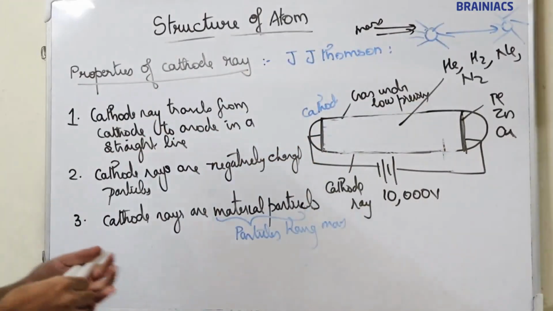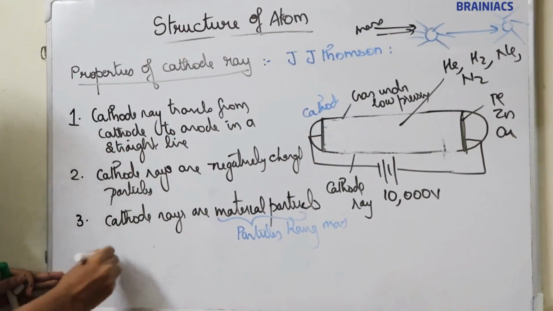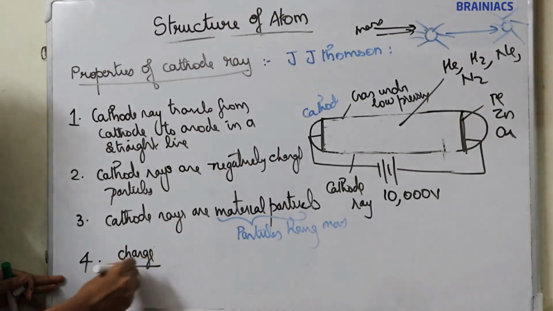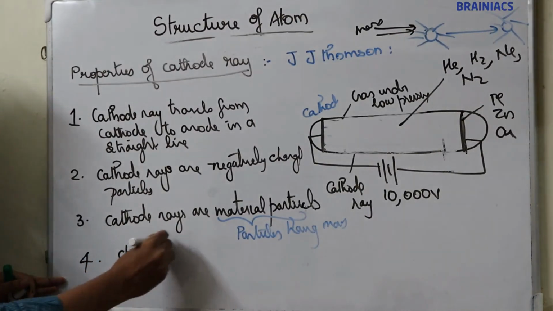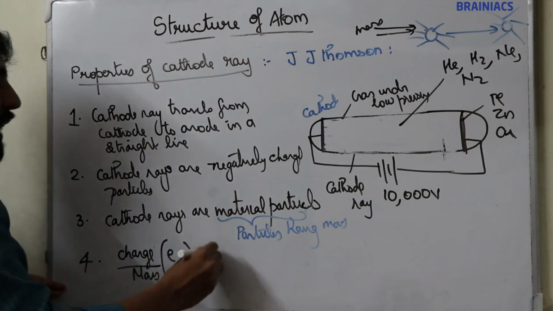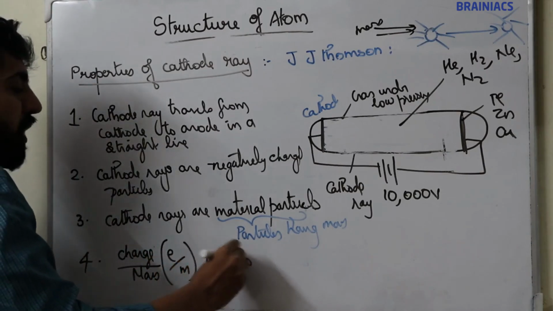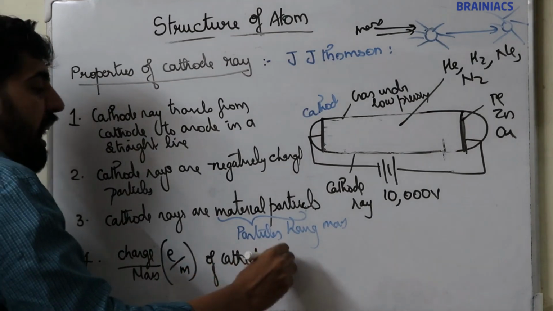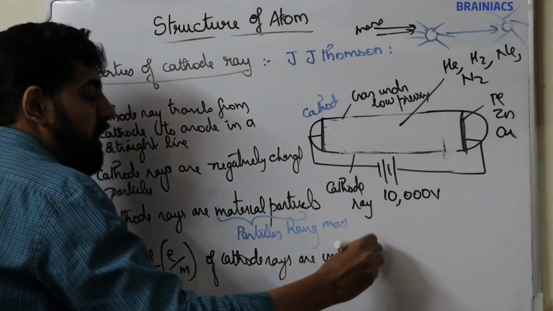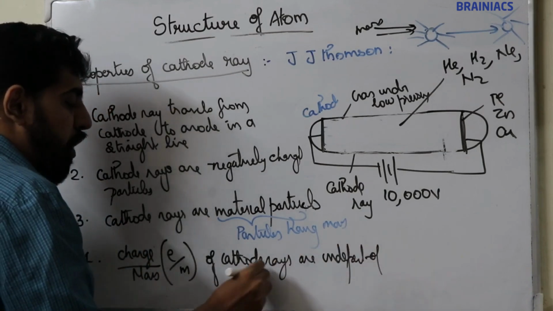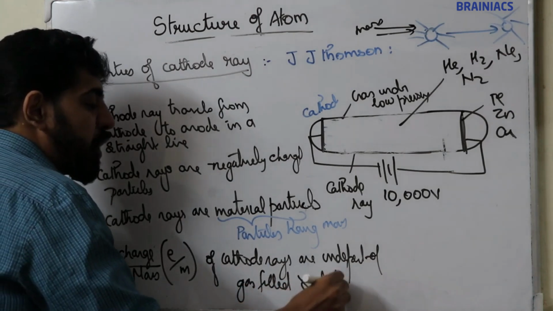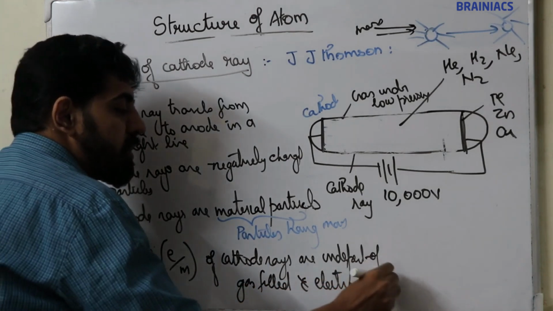Now what he is observing is that the charge by mass ratio of cathode ray, represented by e/m, is independent of the gas filled and electrode used.